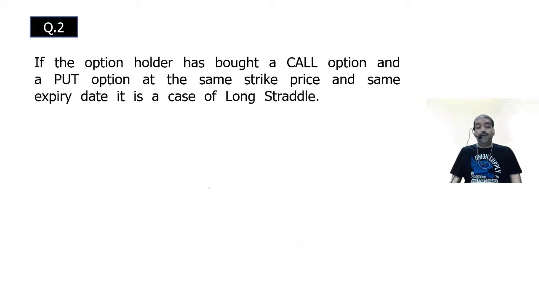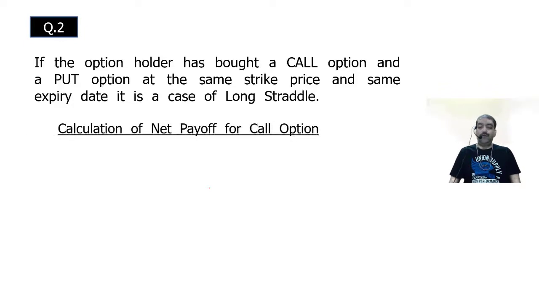So, if the option holder has bought a call option and a put option at the same strike price and the same expiry date, it is a case of a long strategy.